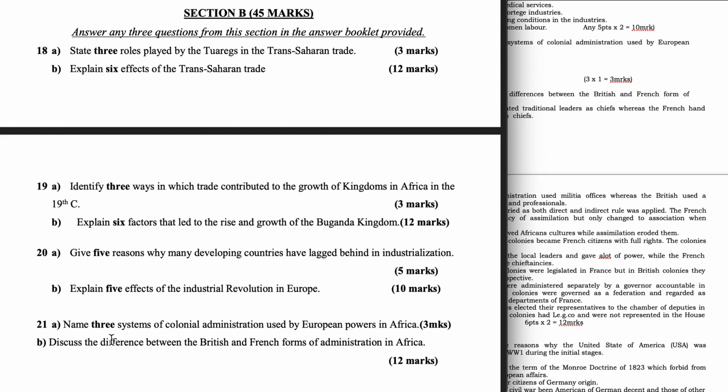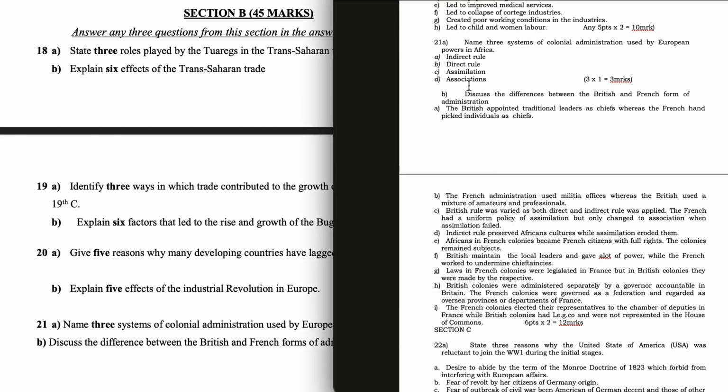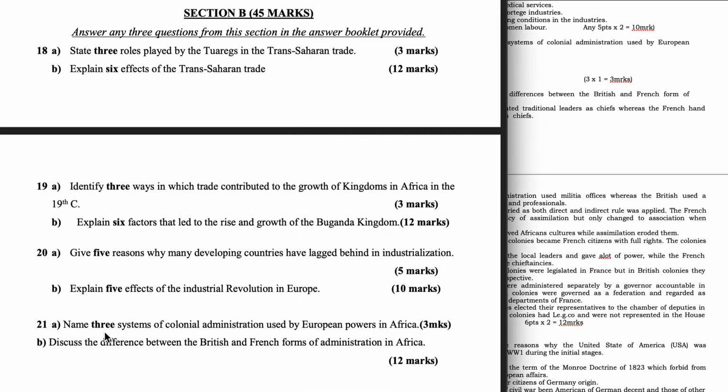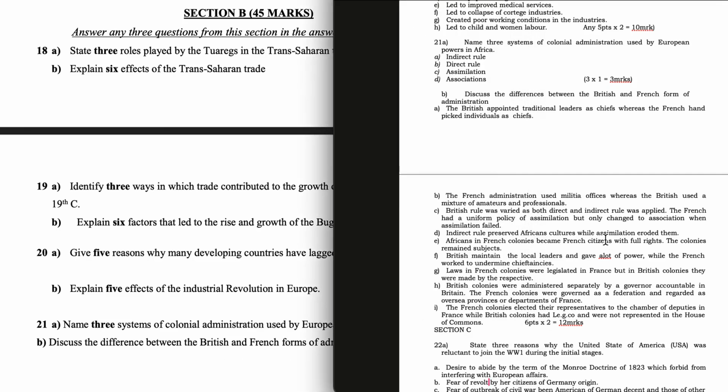Question 21a. Name 3 systems of colonial administration used by European powers in Africa. 3 marks. Indirect rule, direct rule, assimilation, association. 21b. Discuss the difference between the British and the French forms of administration in Africa.